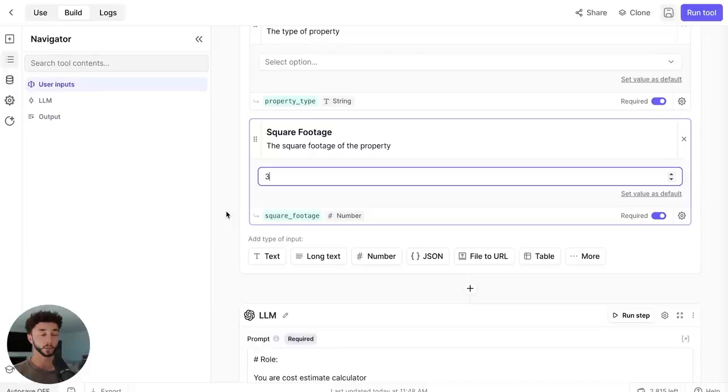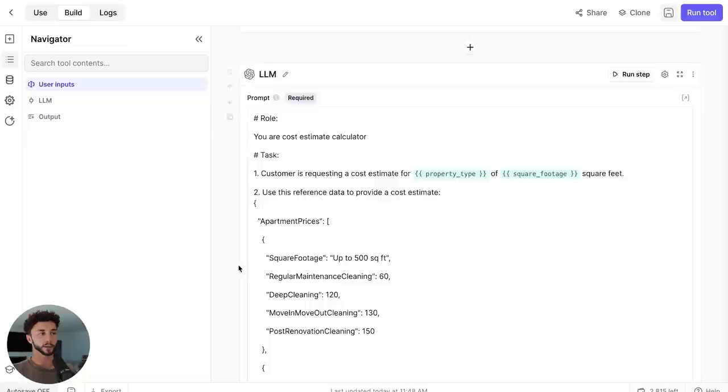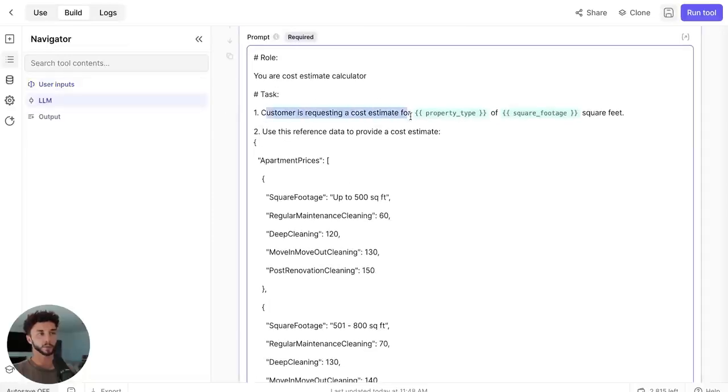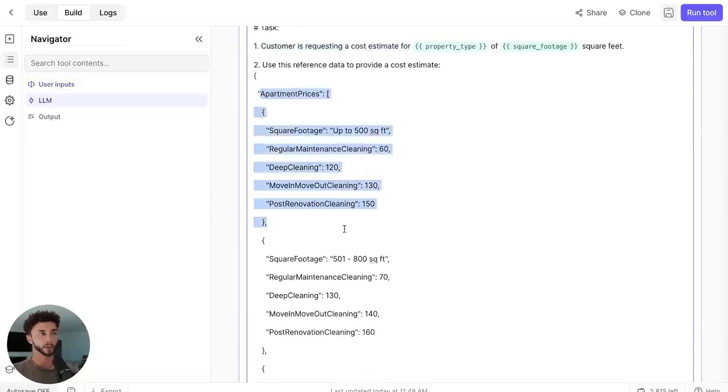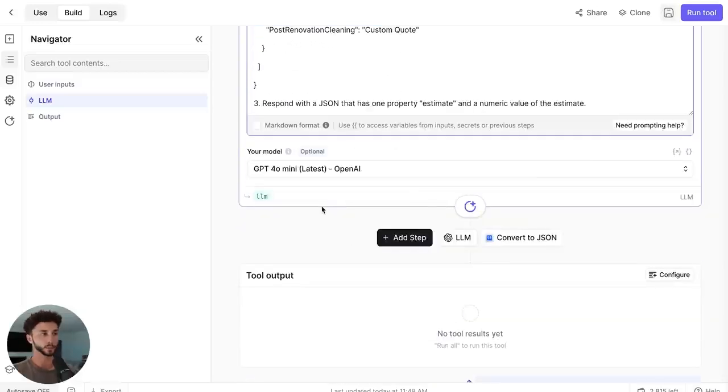So that's what the API is going to be expecting. You can see here that it says it's expecting a number. And then we pass this into a basic prompt here that's saying the customer is requesting this, and these are the rough prices for the different square footage and different types. And the LLM in this case, GPT-4o Mini, is just going to look over that, taking their inputs and then give